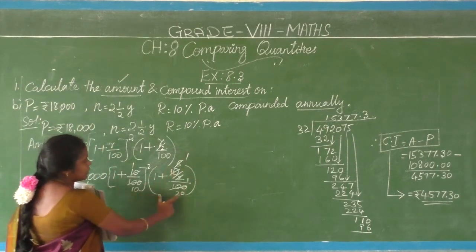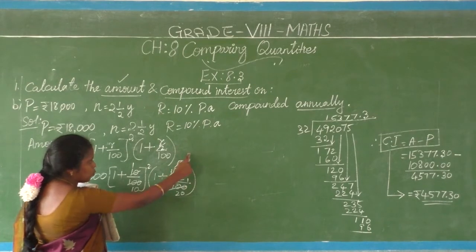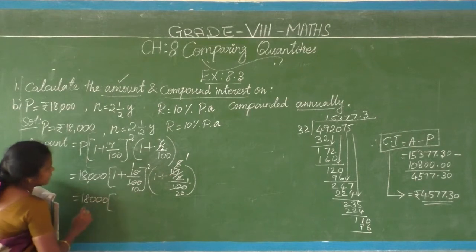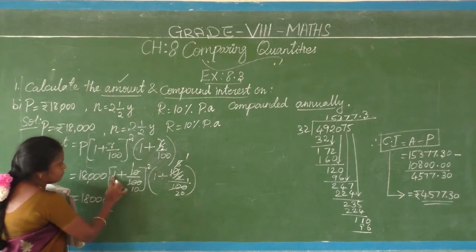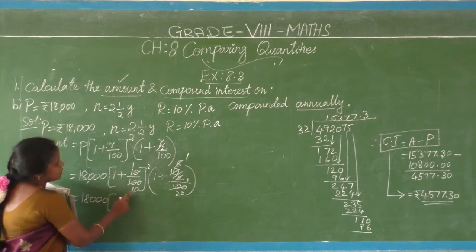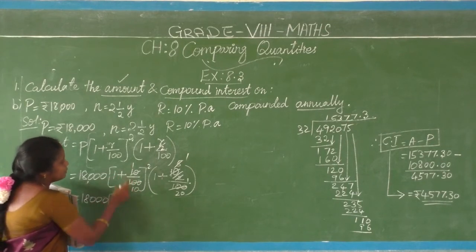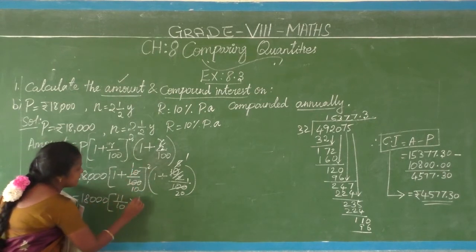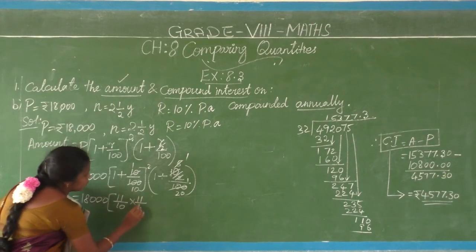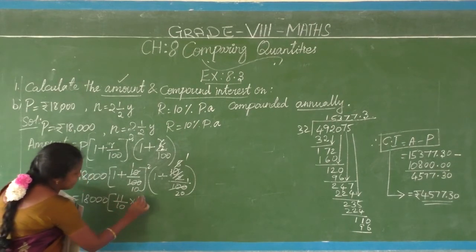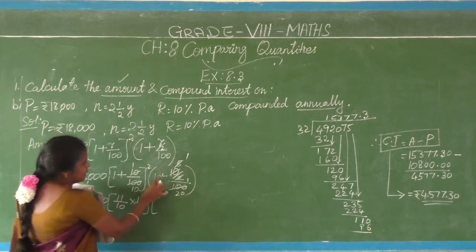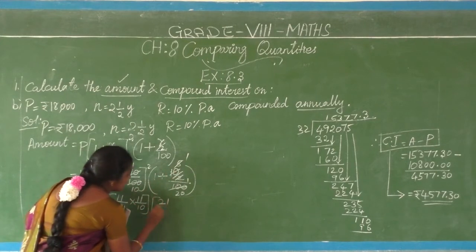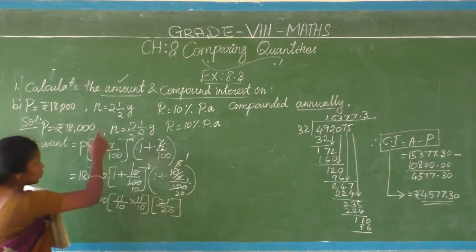So finally in this group what you are getting, 1 plus 1 by 20. So 18,000 into 1 plus 1 by 10, 1 plus 1 by 10, mixed fraction, no? So simplify, 10 into 1 is 10, 10 plus 1, 11 by 10 the whole square. Whole square in the sense I have to double, so I have to put one more time, sorry, 11 by 10 into 11 by 10. Here what comes, 1 plus 1 by 20, simplify, 1 twenty is 20, 20 plus 1, 21 by 20. Clear? How my step is coming?